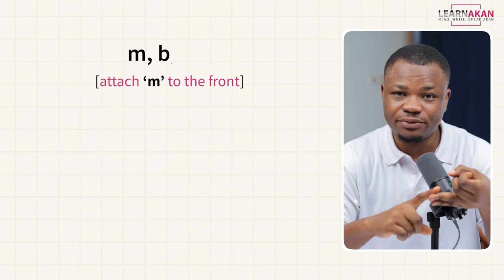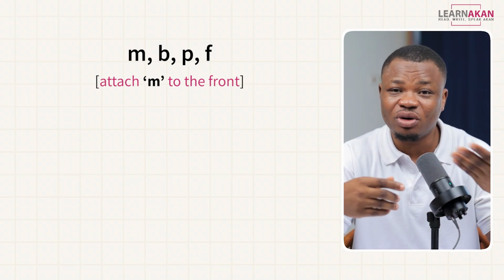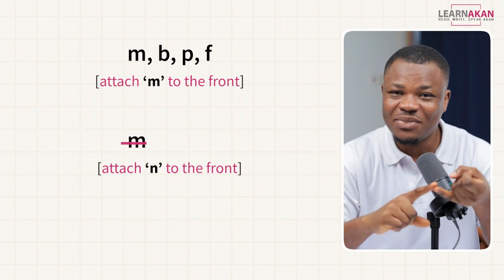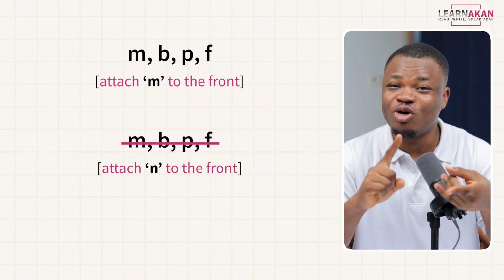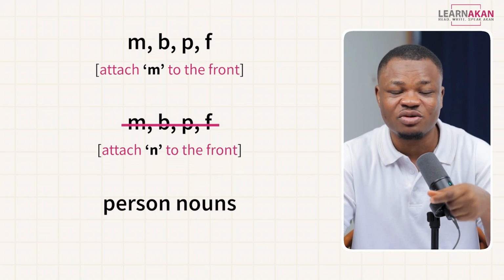So today we are continuing our plural noun formation series. So far we've looked at how to form the plurals of chi nouns whose first consonants are either b, p, or f. And we also looked at how to form the plurals of chi nouns whose first consonants are neither b, p, nor f. And we also looked at how to form the plurals of some chi person nouns. If you missed any of those, I'll leave a link to the entire playlist up here. Please go and check them out.